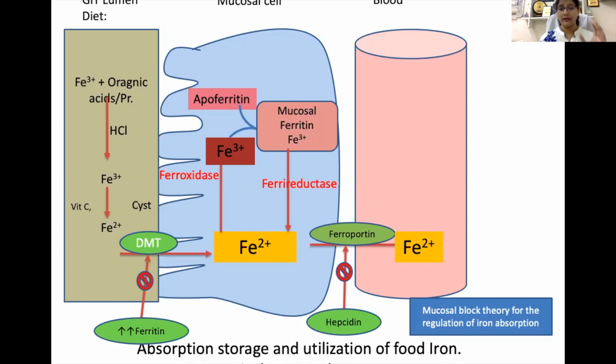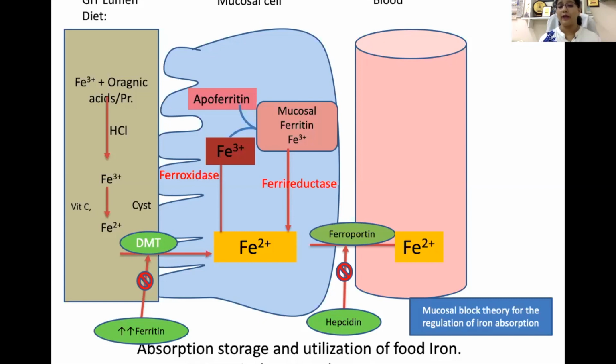Remember friends, the iron metabolism or the concentration of iron in the blood is regulated only at the level of absorption. You can compare this with other minerals. Most of the minerals are excreted through the urine, but there is no way of excretion of iron in the urine. Hence our body tries to maintain iron level by regulating at the level of absorption. So this is the mucosal block theory for the regulation of iron absorption.